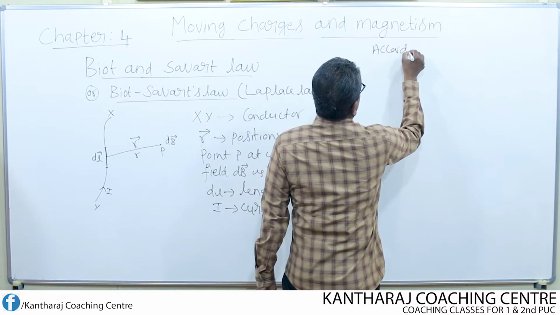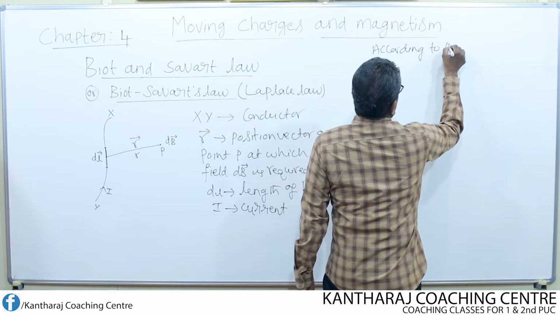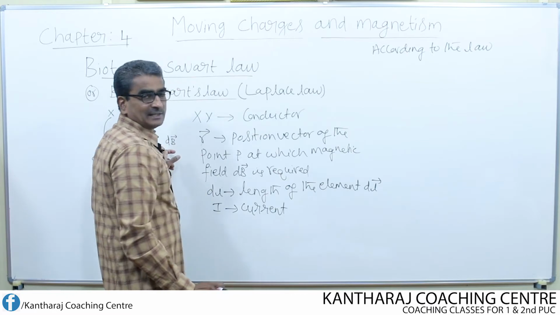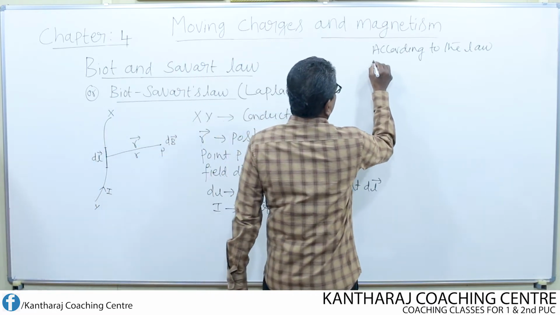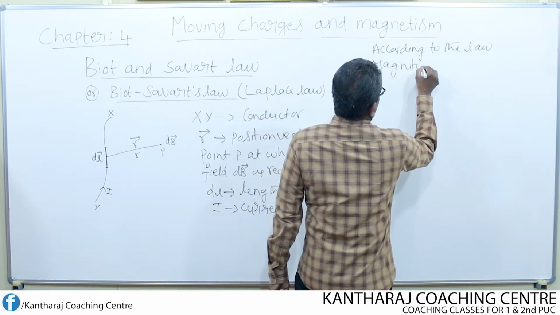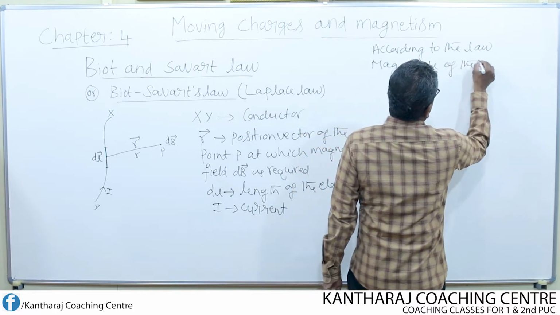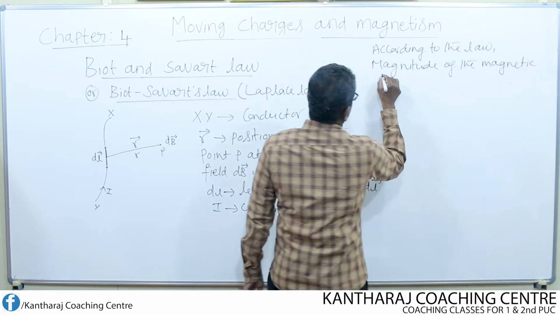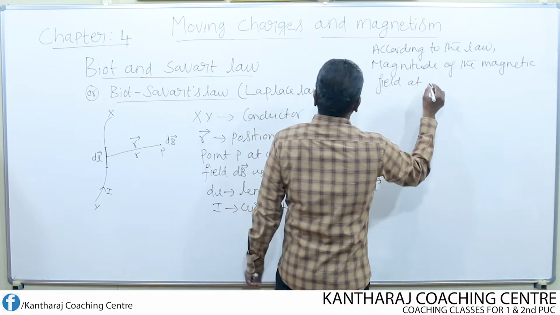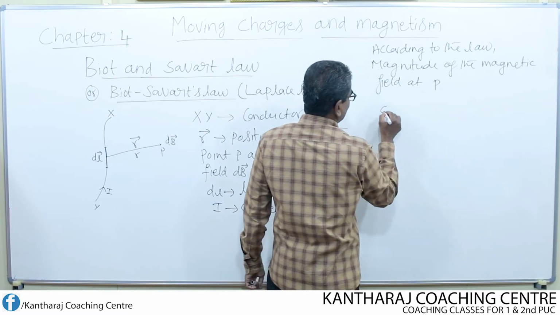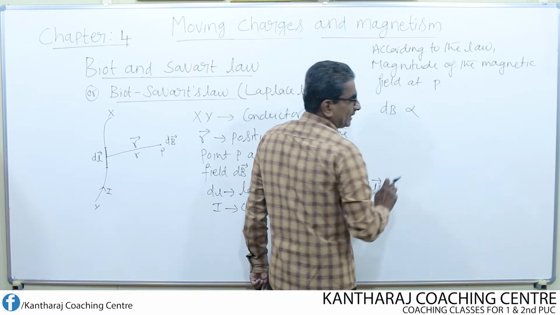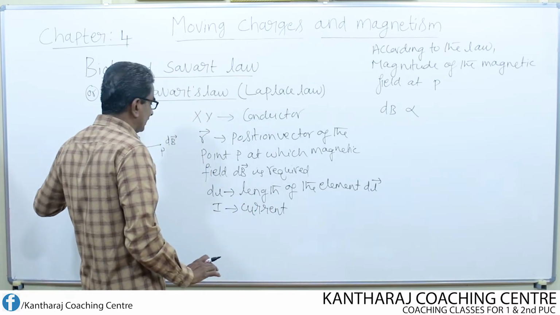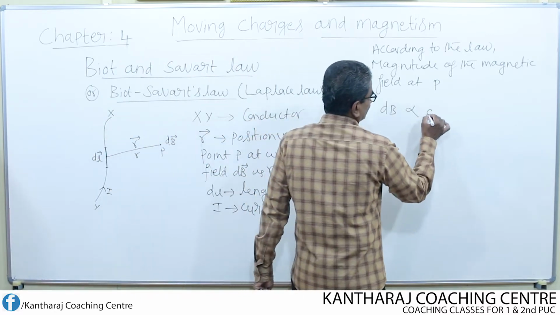According to the law, the magnitude of the magnetic field at P, which is dB, is found to be directly proportional to the length of the element, dl.